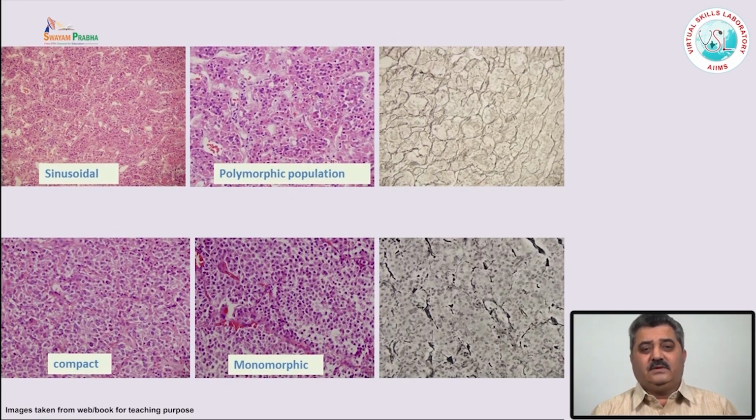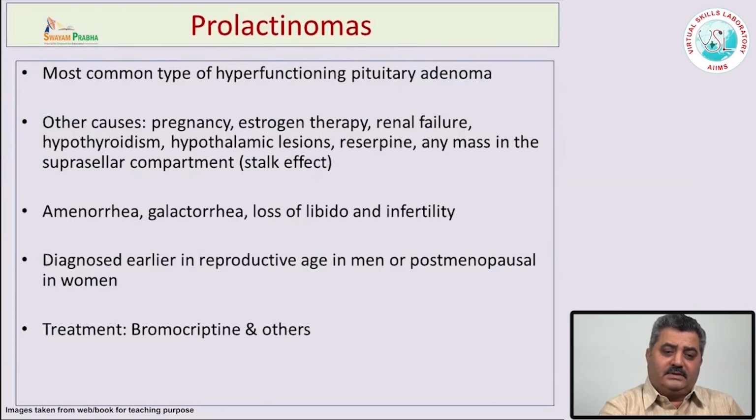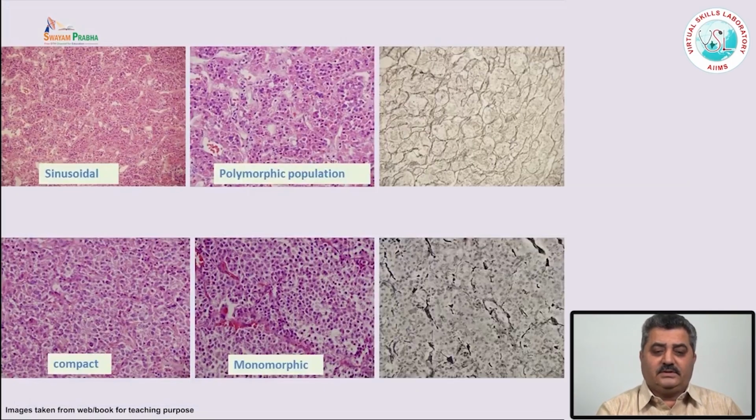So when this specimen comes to the pathologist, many times if the person is not aware of the morphology or the differences between the normal pituitary gland and adenoma, there can be confusion. In the normal pituitary gland, the cells are arranged in a trabecular fashion. If you do the reticulin stain, the sinusoidal reticulin is positive, and these cells are of different types.